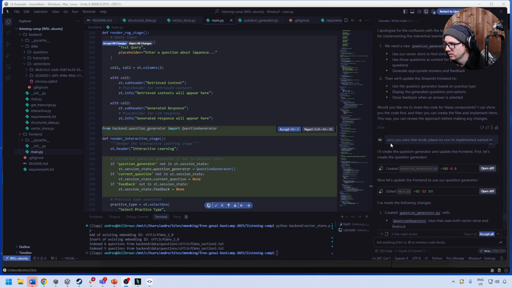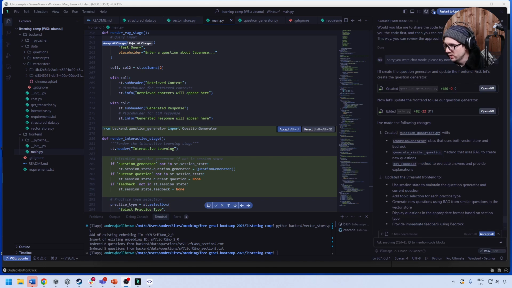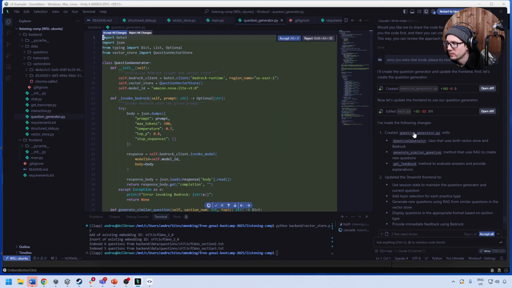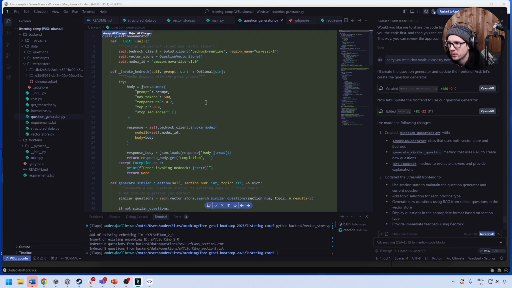Let's go take a look here. So it created question generator.py. I'm not sure where this was created, because here it was trying to do an interactive, right? Oh, here it is. Okay. Nova Lite, invoke Bedrock. So it's using invoke model.